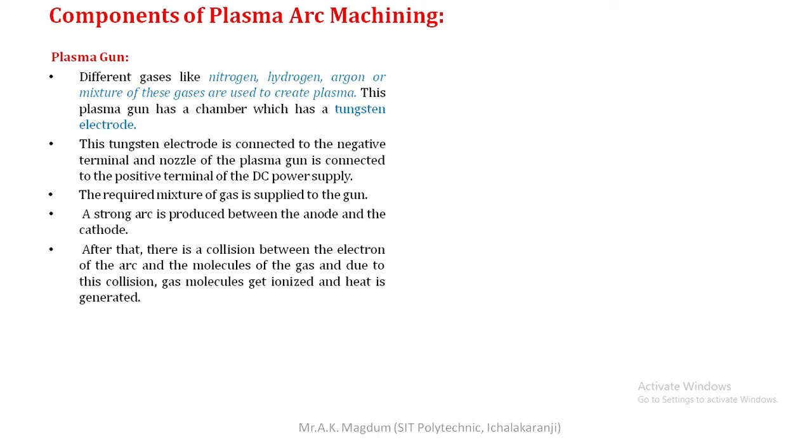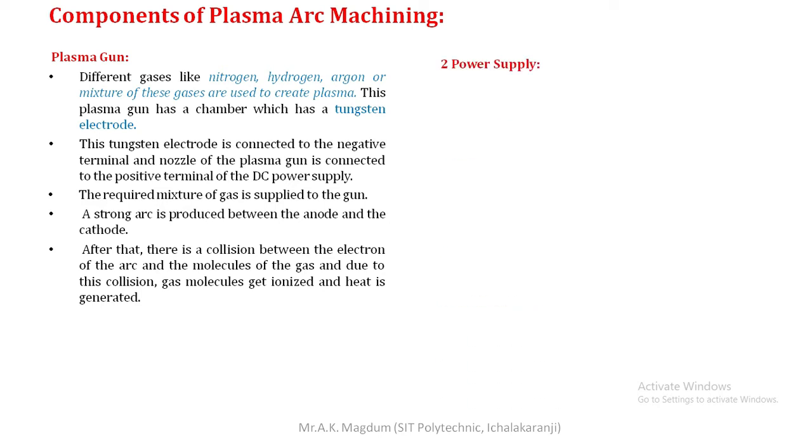After that, there is a collision between the electrons of the arc and the molecules of the gas, and due to this collision the gas molecules get ionized and heat is generated. That is a simple way of removing the material from the workpiece itself, because various ions present over the cathode and anode are trying to shift from one end to another, and due to this a high heat is produced in that particular region, and that heat helps remove the material from the workpiece surface. So this much about the plasma gun.